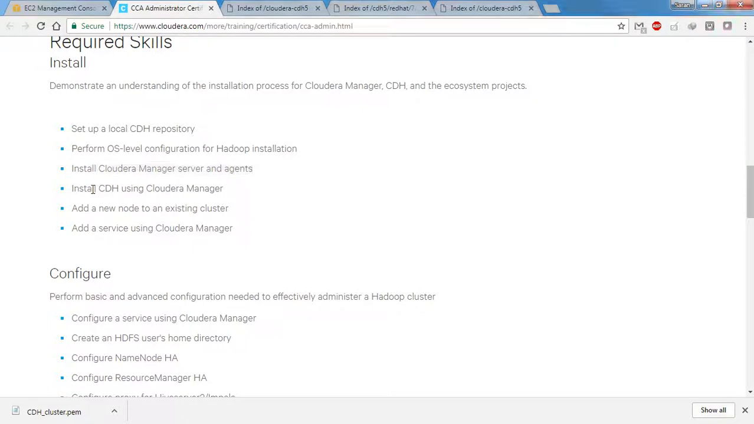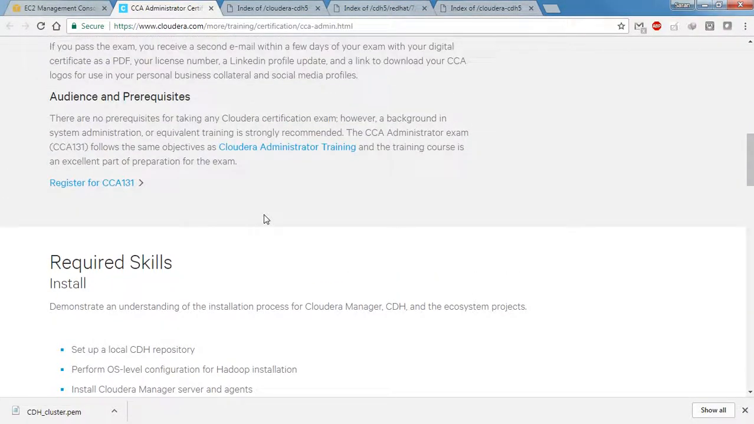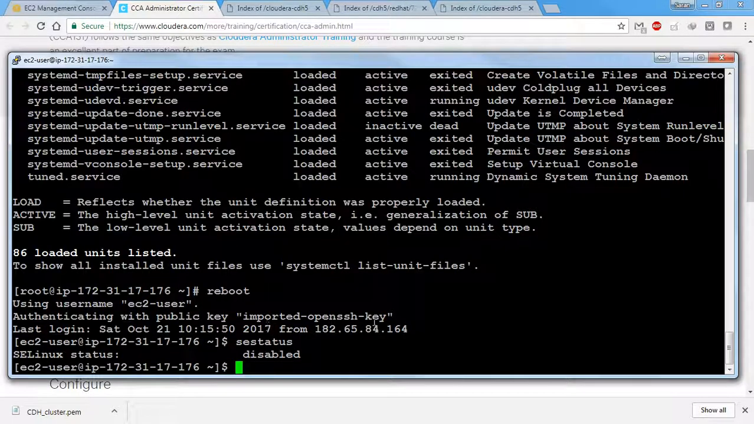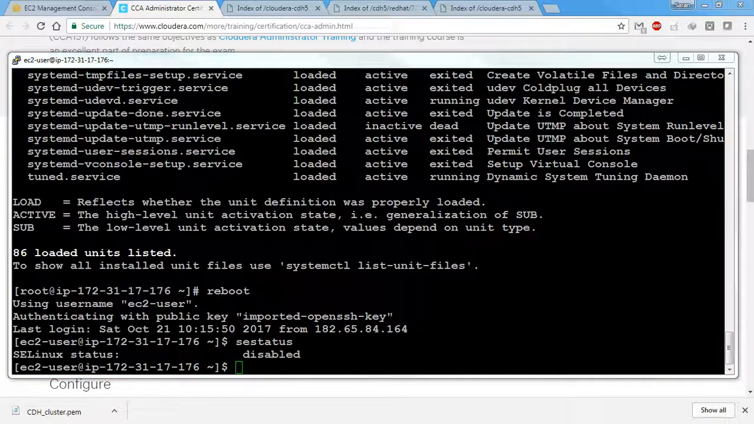So as a part of the CCA 131 playlist, we will see how to install Cloudera Manager server and agents. So let me go on to my machine, and before that I need to get the file URL. One minute.